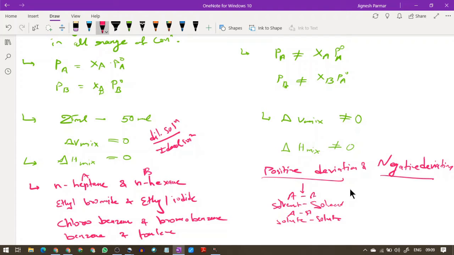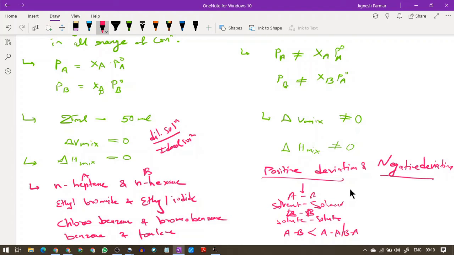We have studied about the AA interaction. Here we call it AB interaction, it means solute and solvent. This is BB interaction. So these two interactions, AA and BB, are greater than the AB interaction, and that's why they show a positive deviation.